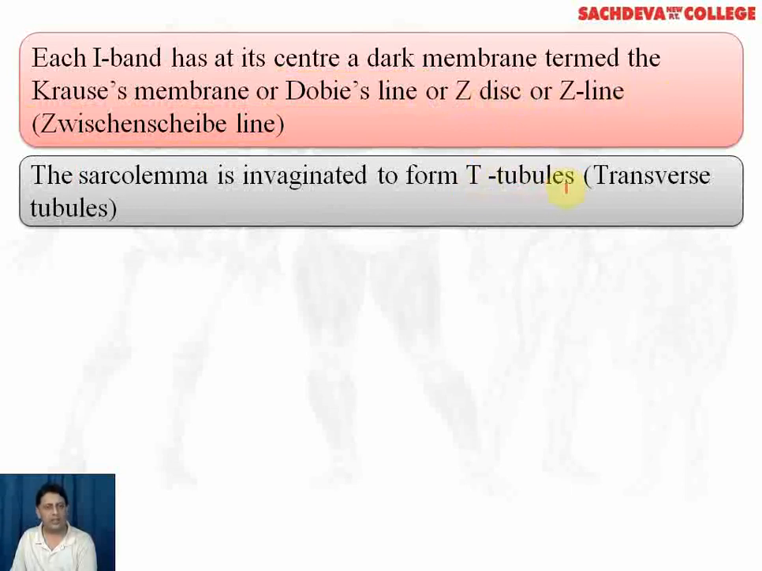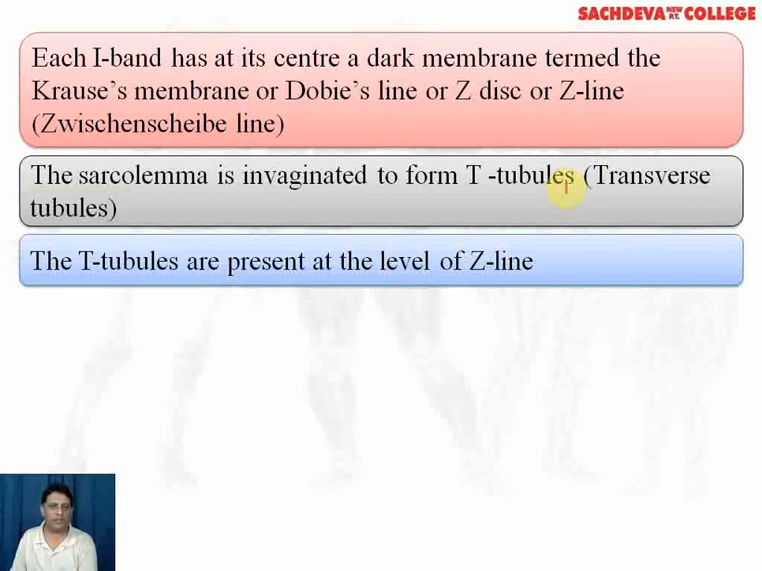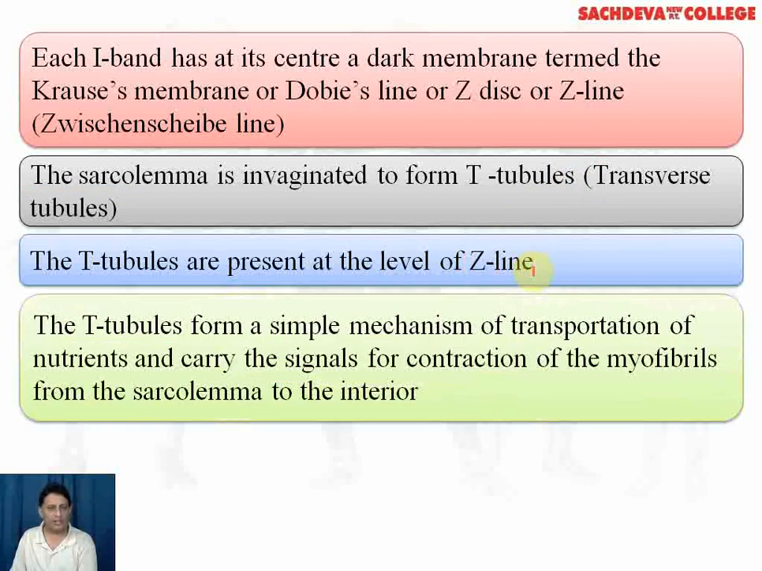The sarcolemma is invaginated to form T tubules. So at places, the membrane covering the muscle fiber invaginates or dips inside to form a T-shaped structure which is known as the T tubule or the transverse tubule. The T tubules are present at the level of the Z line. The T tubules form a simple mechanism of transportation of nutrients and carry the signals for contraction of the myofibrils from the sarcolemma to the interior. So these T tubules are actually a communication between the sarcolemma and the interior of the myofibrils.